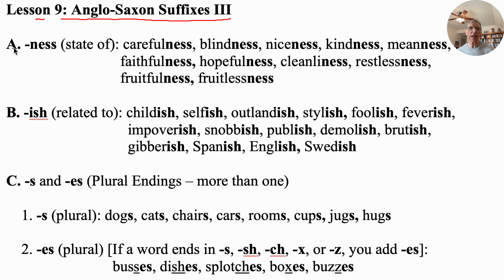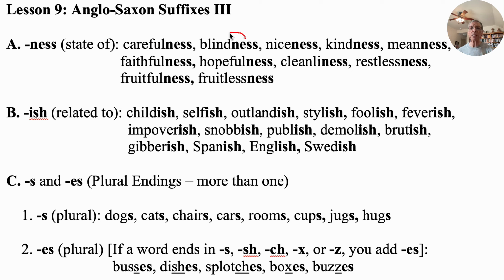And we have three categories, A, B, C here. So let's look at A. A, we have ness, which means state of. Our first word is carefulness. Notice we have two suffixes here, full of care, and ness meaning state of. So it's the state of being full of care or being very careful.